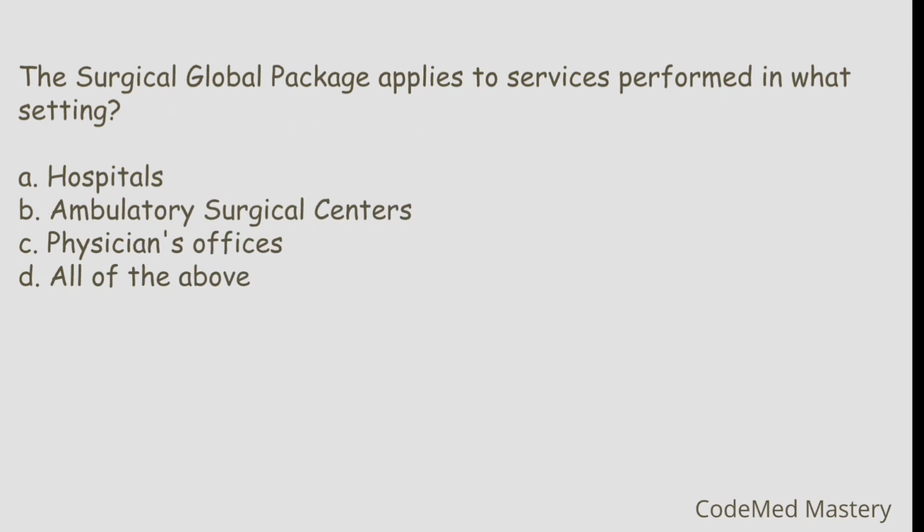Next question. The surgical global package applies to services performed in what setting? Option A hospital, option B ambulatory surgical center, option C physician office, option D all of the above. So the right answer is option D all of the above. The surgical global package applies to all of these settings.